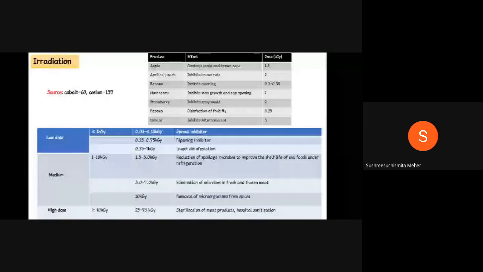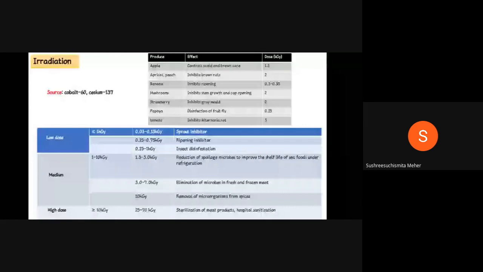Coming to the first one, in case of apple, to control scald and brown core, 1.5 kGy irradiation is required. In case of apricot and peaches, to inhibit brown rot, 2 kGy is important. In banana, for inhibiting ripening, 0.3 to 0.35 kGy is required. And in mushroom, to inhibit stem growth and cap opening, 2 kGy is required.